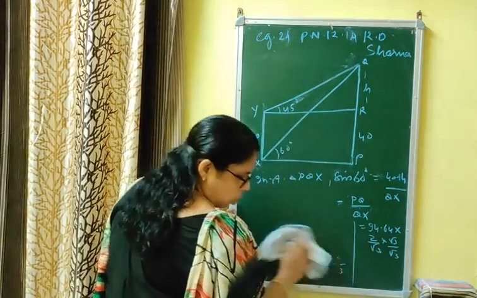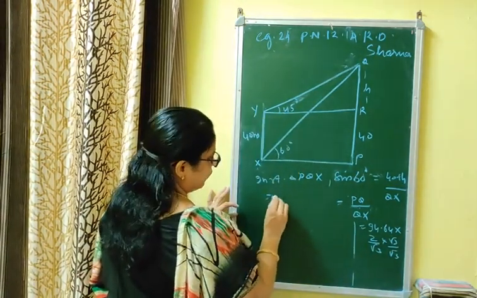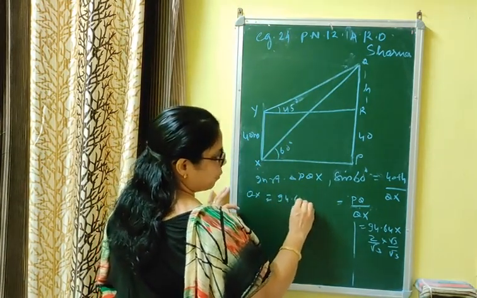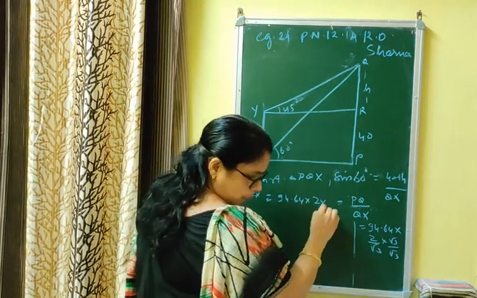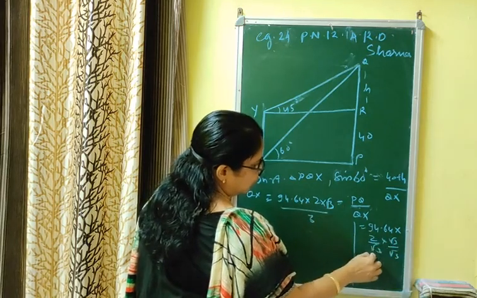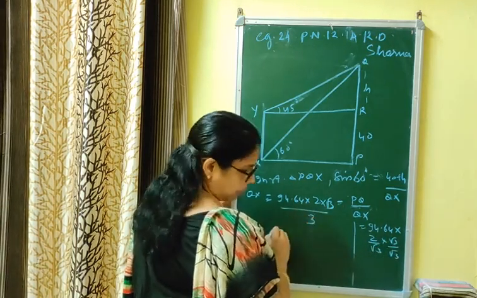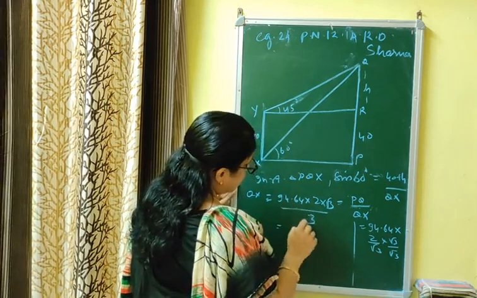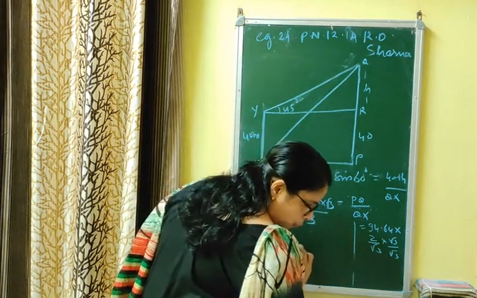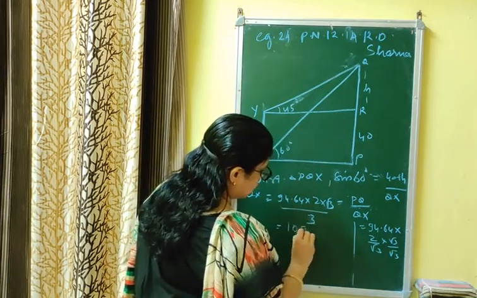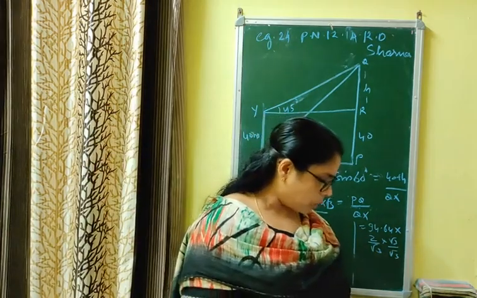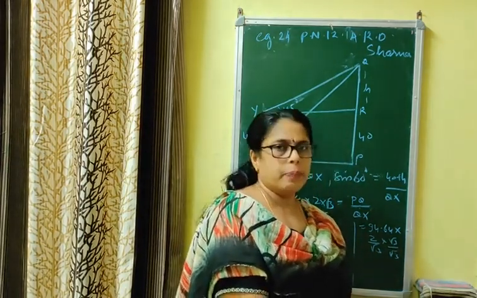Now if you solve it, the distance QX is equal to 94.64 into 2 into root 3 by 3. Root 3 into root 3 gives 3, leaving root 3 by 3. You have to calculate this: divide, multiply by 2, and take the value of root 3 as 1.732. Then you will get 109.3 meter.